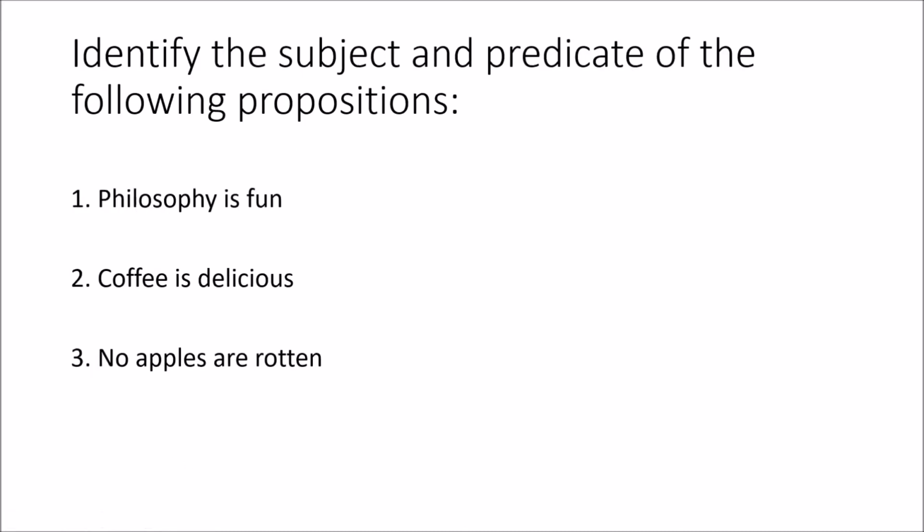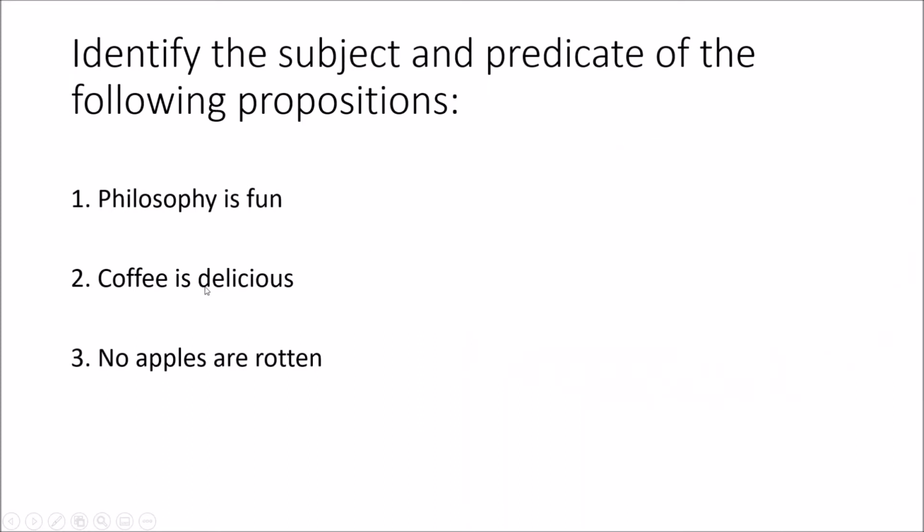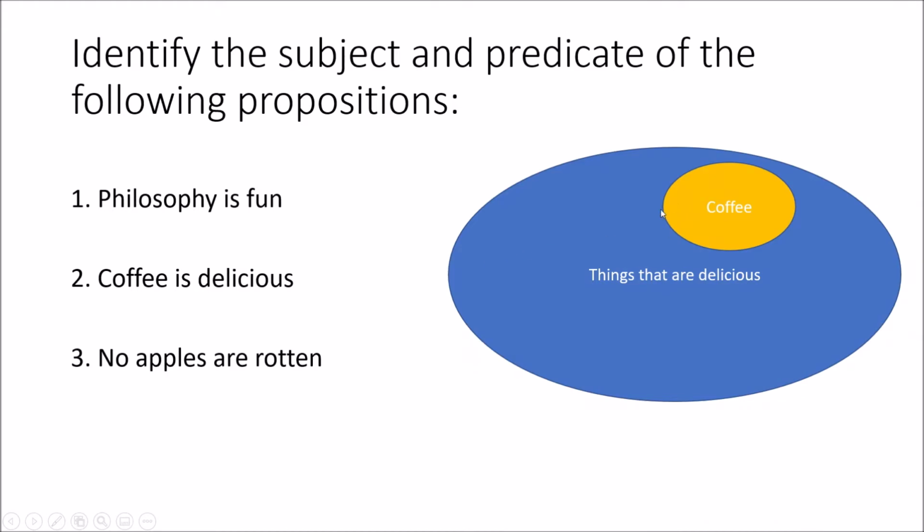Let's have a look at these three propositions and try to identify the subject and the predicate. Let's look at the first one. Philosophy is fun. What's it saying? It's saying philosophy belongs to the group of things that are fun. We can think of this group of things that are fun, like riding roller coasters and doing philosophy. Philosophy is a part of that group. Okay. How about coffee is delicious? Well, coffee is the subject, the thing we're talking about, and it belongs to the group of things that are delicious. So coffee is our subject, and things that are delicious is our predicate.